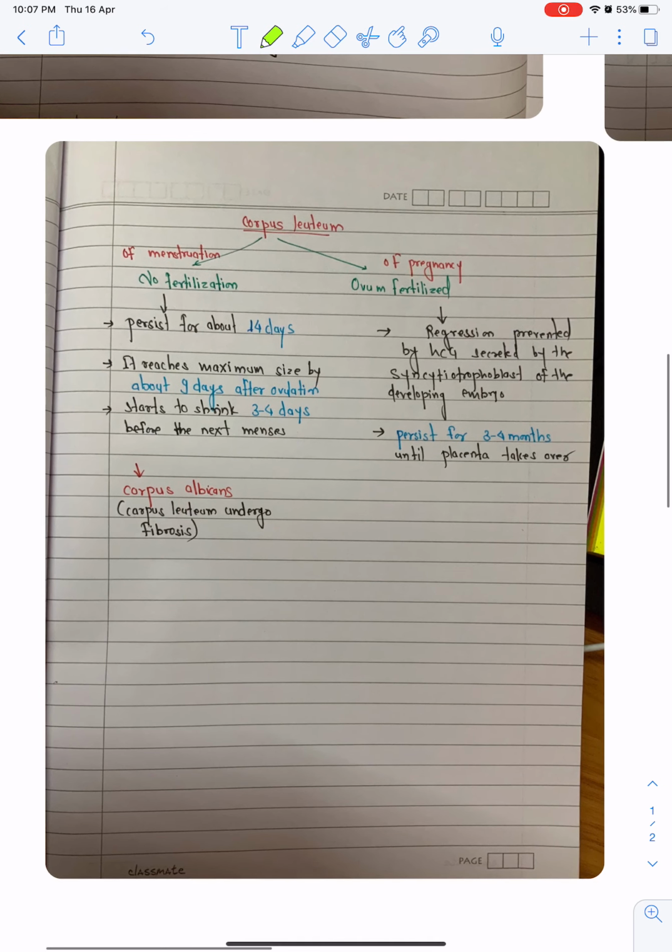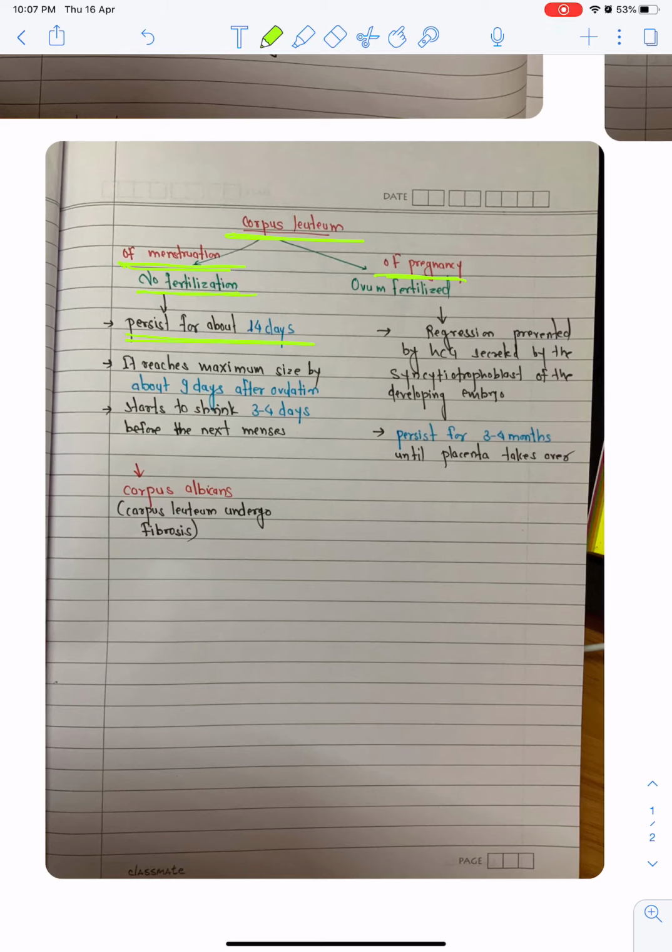And now we talk about the corpus luteum: the corpus luteum of menstruation and the corpus luteum of pregnancy. In the corpus luteum of menstruation, no fertilization occurs. If fertilization does not occur, it persists for 14 days.